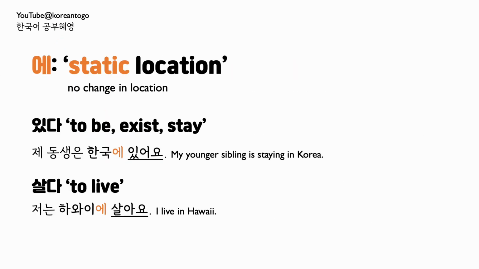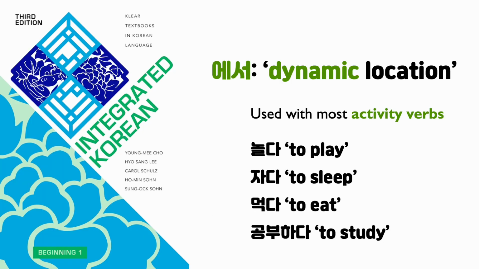제 동생은 한국에 있어요. My younger sibling is staying in Korea. 저는 하와이에 살아요. I live in Hawaii. Both 있어요 and 살아요 are verbs that inherently imply static location, which means that when you say you're staying or living somewhere, the target place is not typically implied as multiple places.